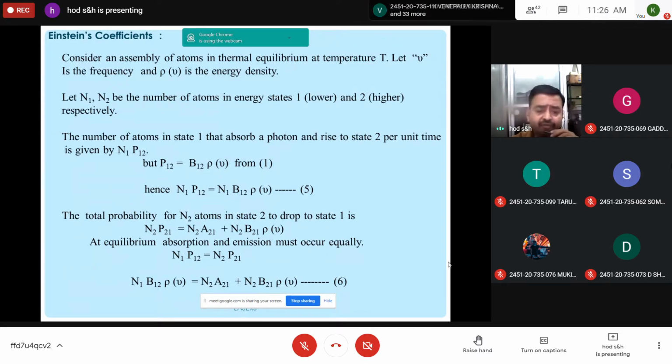That is, N1 P12 is equal to N2 P21. The probability of induced absorption is equal to the total probability of emission. By putting these values, instead of N1 P12 from equation 5, you can substitute N1 B12 rho nu, which is equal to N2 P21, which is N2 A21 plus N2 B21 rho nu. This is equation 6.